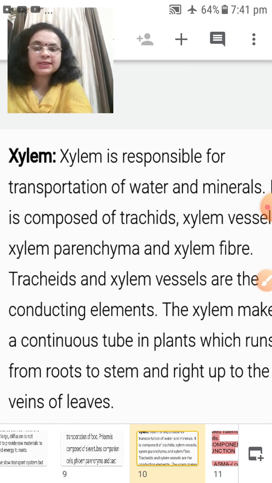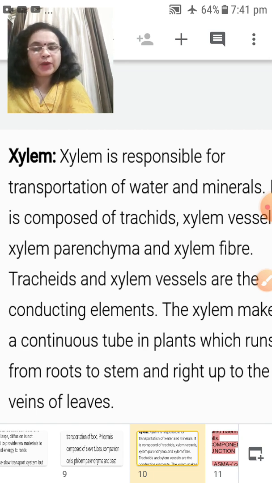So now children, you have all studied transportation in plants. How does the plant conduct water and minerals and also food which is prepared by the leaves?